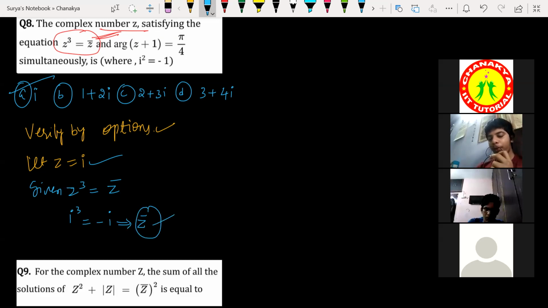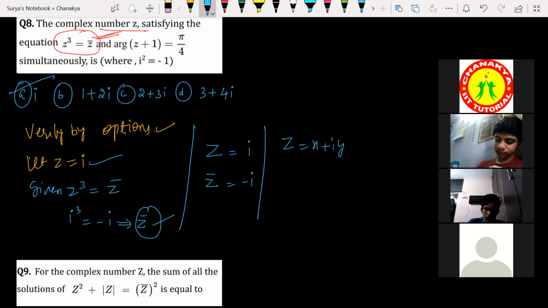Conjugate of z. Do you know this concept? See here, if z is equal to i, then the conjugate of z is going to be minus i. Or if I write z is equal to x plus iy, the conjugate of z is going to be x minus iy, right? So if in place of plus I write minus, that is called the conjugate. Already we have explained this in regular classes.